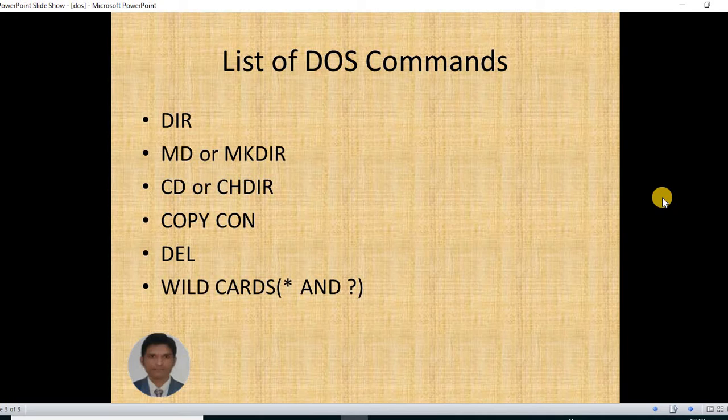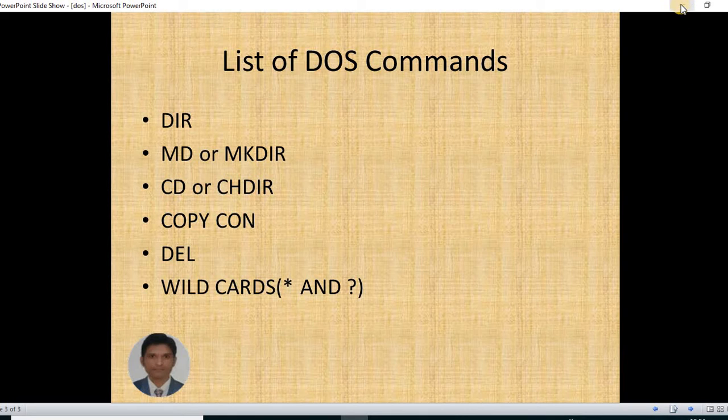Next is wildcards. So what is wildcards? There are two types of wildcards, star and question mark. Wildcard is used to ignore the characters from the file name. If you want to ignore more than one character, then we can use the star, and if you want to ignore one character at a time, then we can use question mark. So all these commands we will cover practically in this lecture.